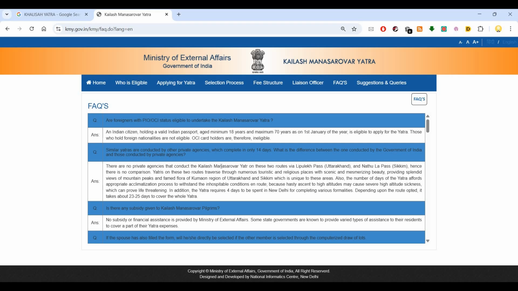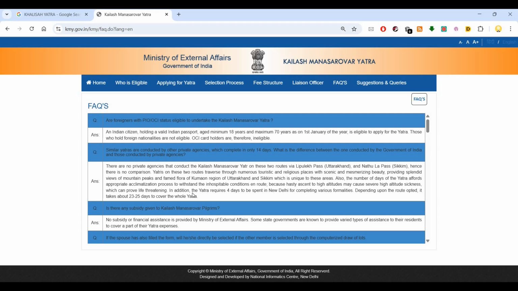So there are no private agencies that conduct the Kailash Mansarovar Yatra on these two routes, that is via Lipulekh Pass and Nathu Pass. This is exclusively for the Government of India and there is no comparison. Yatris on these two routes transit through numerous touristic and religious places with scenic and mesmerizing beauty, providing splendid views of mountains, peaks, and famed flora of the Kumaon region of Uttarakhand and Sikkim, which is unique to these areas. Also, the number of days of the Yatra offers an appropriate acclimatization process to withstand the inhospitable conditions on this route.